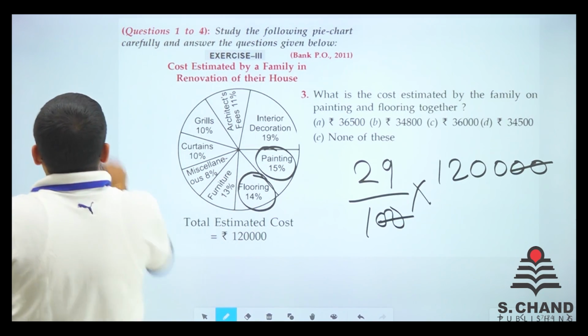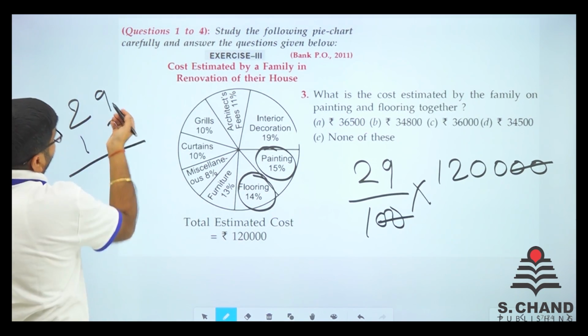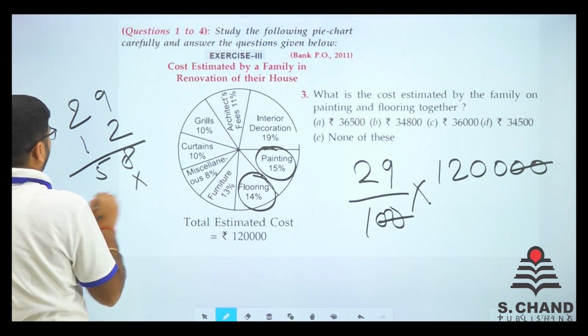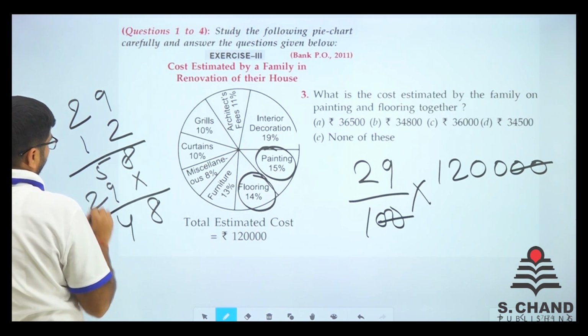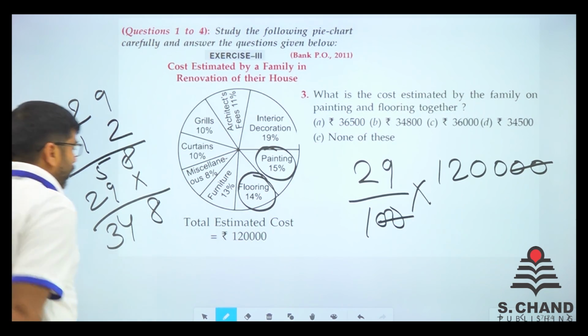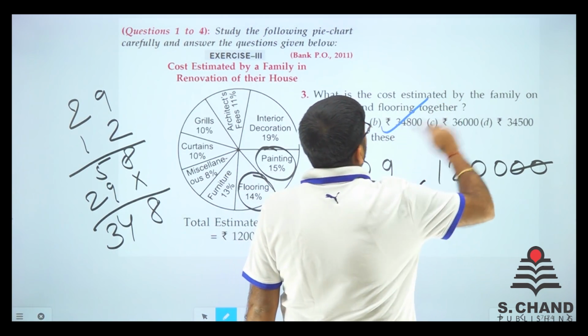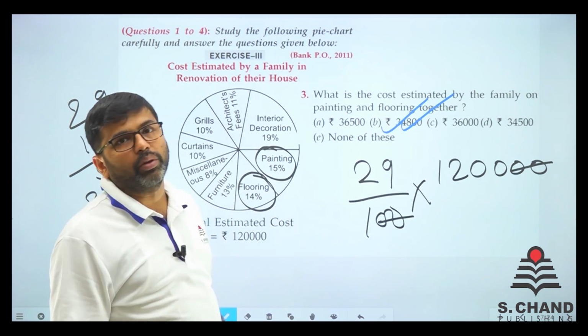Just do one thing. Write 29 right here and 12 here. 29 into 2, we know it very well, 58. Then write 29 here. So we get 8 here, we get 4 here, and we get 3 here. So we get 3, 4, 8 and 00. Is there any option 3, 4, 8 and 00? Directly we click it. That's it. That's the way you do.